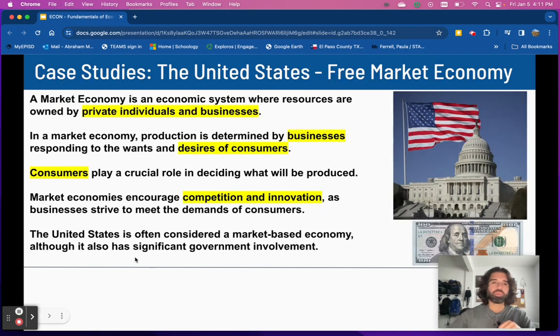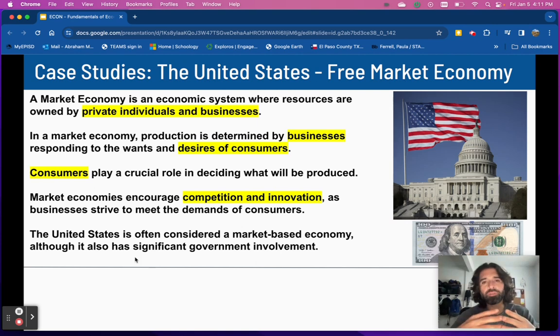I'll give you two examples of two different countries, right? We have the United States. Here, we have a market economy, and a lot of the businesses are owned by people, not the government, right? Think about Apple, owned by a private citizen. Think about Amazon, owned by Jeff Bezos. Think about Tesla, owned by Elon Musk, right? In this country, people own those businesses that make items, okay?